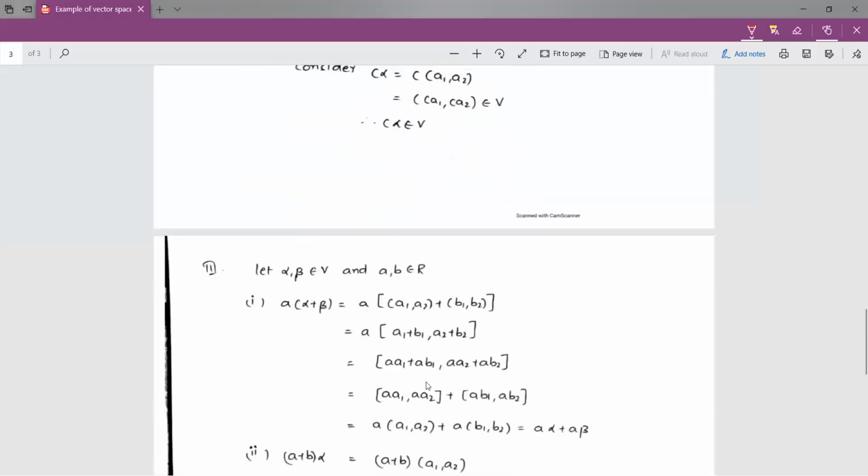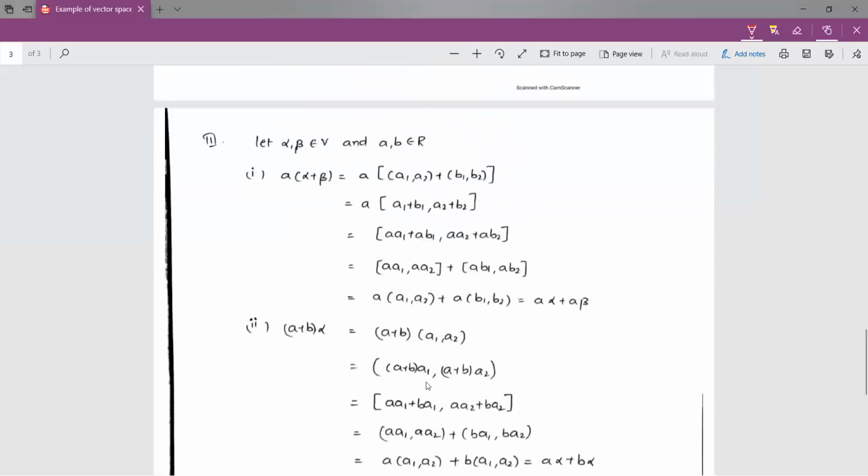After that, we have to prove the postulates. So coming to the postulates, we have to consider alpha, beta from B and a, b from capital R. So for the first condition, I have to consider a into (alpha plus beta). Here a is nothing but a constant, whereas alpha and beta are ordered pairs. After writing the ordered pairs in place of alpha and beta, we have to add those two ordered pairs, which gives (a1 plus b1, a2 plus b2).